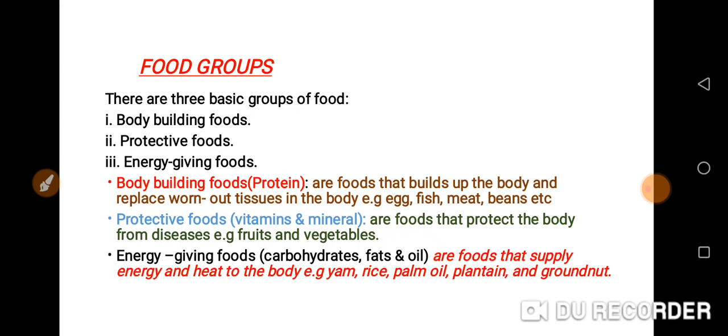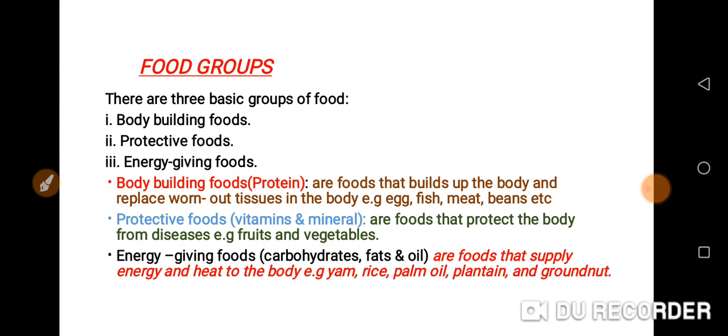So when you talk about bodybuilding foods, they are from protein. These are proteinous food. They build up the body. They repair worn out tissues. For example, whenever you have any cut, after a while you will notice that another flesh is trying to replace the one that was cut before. So that is the work of proteinous food.